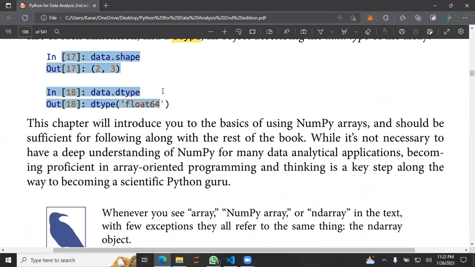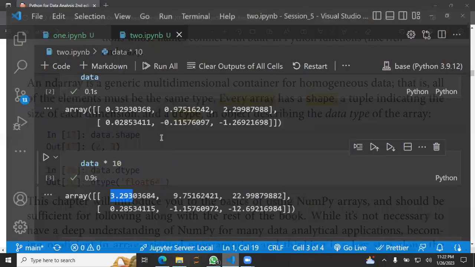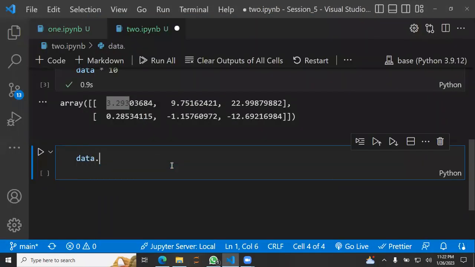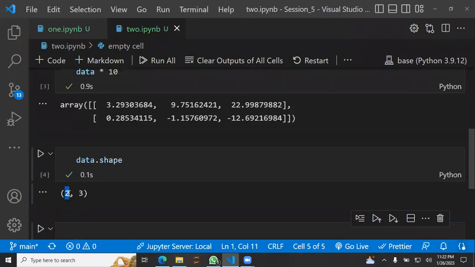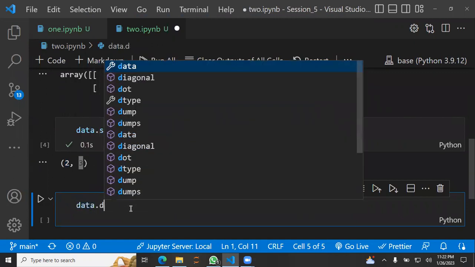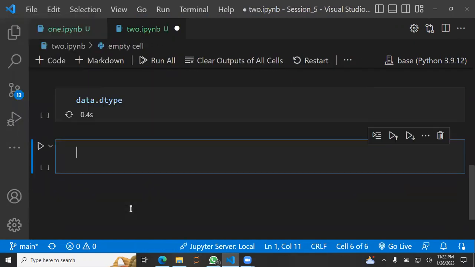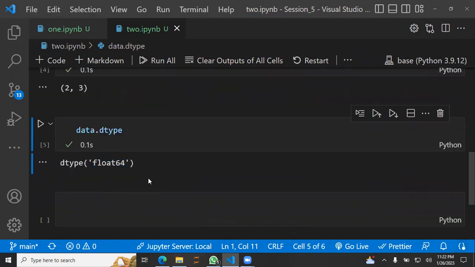Next thing is we could check the data types and the shape of the NumPy array. So let's do that here. I'm using data.shape to check the shape of my array. It has 2 rows and 3 columns. And if I want to check the data type, it's dtype. Okay, the data type is float64.